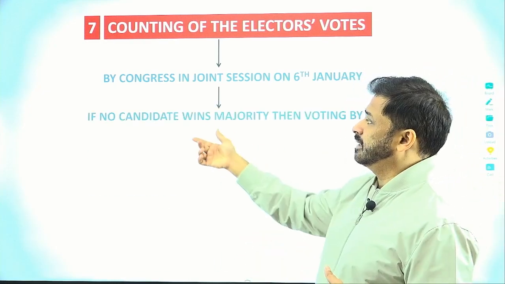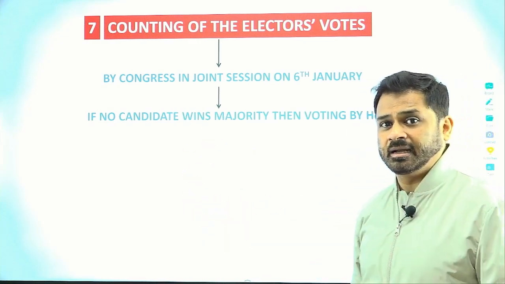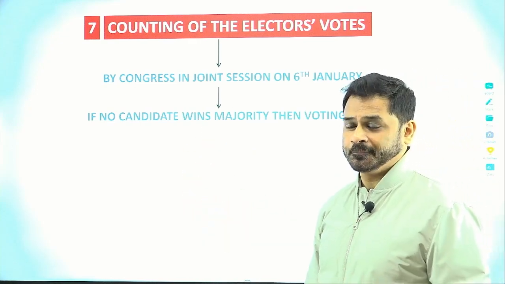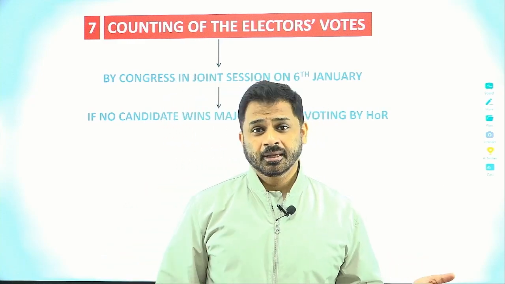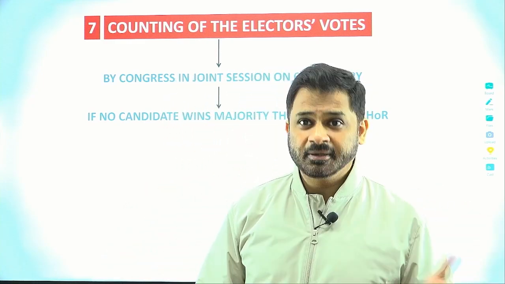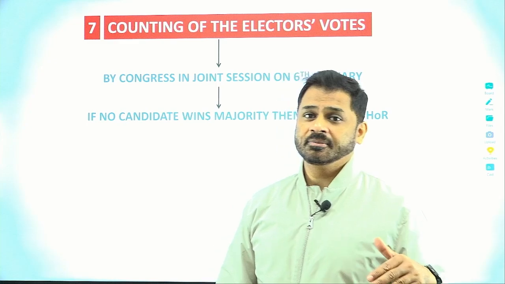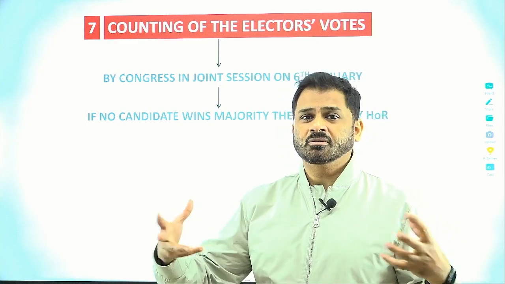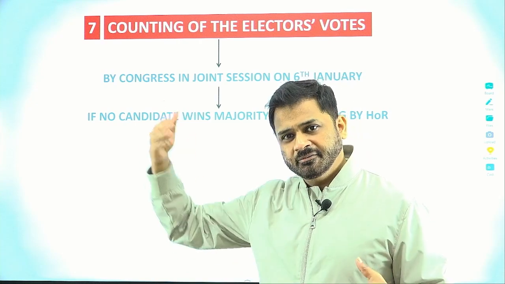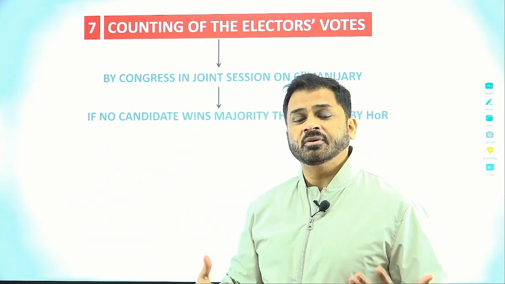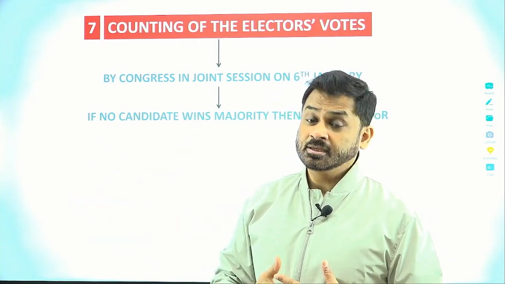But if no candidate still gets the majority even after the electoral college voting, because there may be more than one person in the fray, then, although the contest has now become very strong between two parties, in the evolutionary phase of the political parties in the United States of America this wasn't the case.